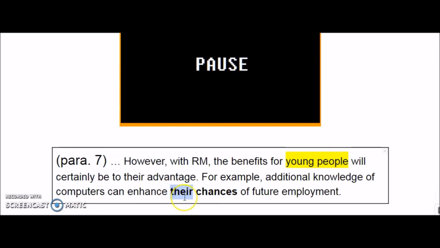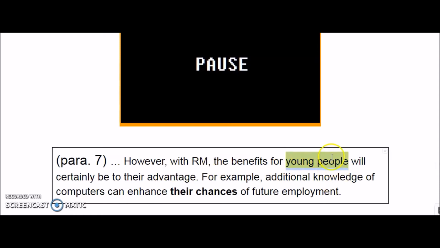If you remember from the vocabulary video as well, we talked about that one. So let's have a look at the previous sentence. It says the benefits for young people will certainly be to their advantage. So we have young people here.